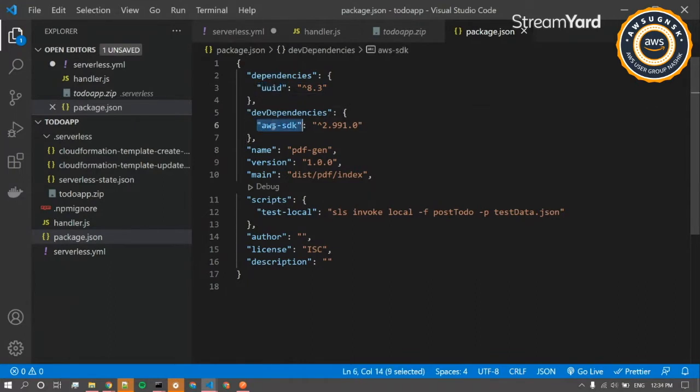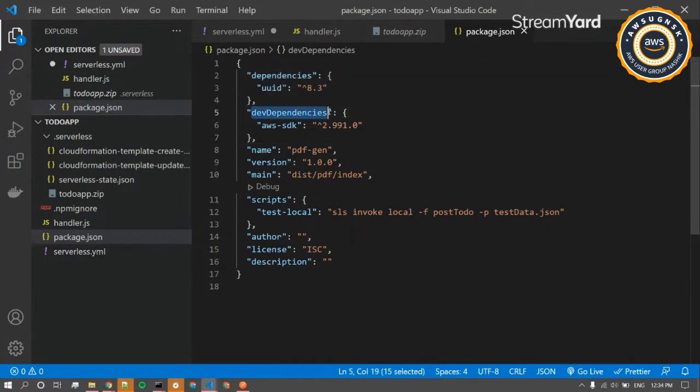Under the dev dependencies, you can see we have the AWS SDK. Under this SDK, we are going to use the DynamoDB client. As already mentioned at the start of the session, under this SDK we have multiple services, and for each service there are multiple actions that you will be using. Consider S3: if you want to put an object, you get the S3 class from this SDK and call the put method for that class, and your object will be directly put on your configured AWS S3 bucket.